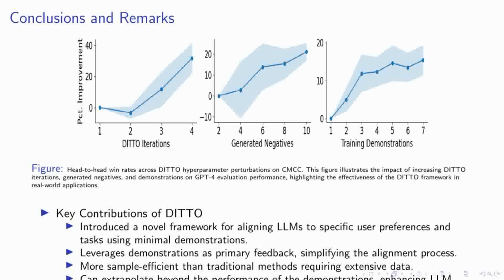As we conclude, let's reflect on the significant strides made by the DITO framework. This innovative approach not only aligns large language models to specific user preferences and tasks with just a few demonstrations, but also simplifies the entire alignment process. By leveraging these demonstrations as the primary source of feedback, DITO proves to be remarkably sample efficient compared to traditional methods that require extensive data collections.